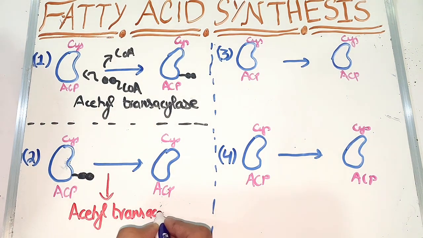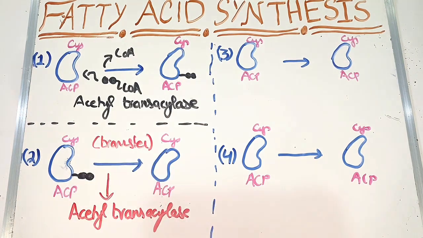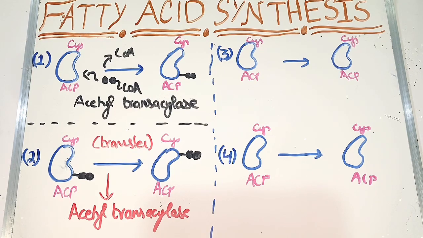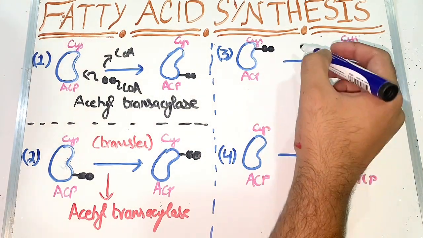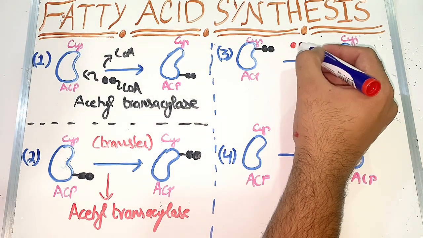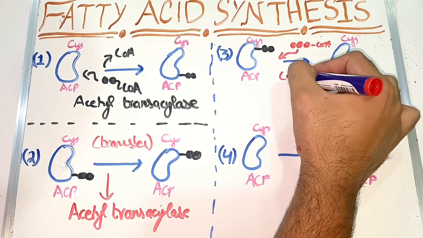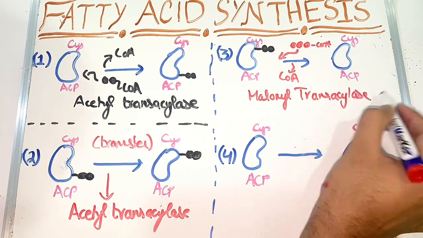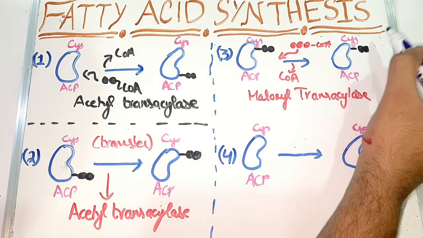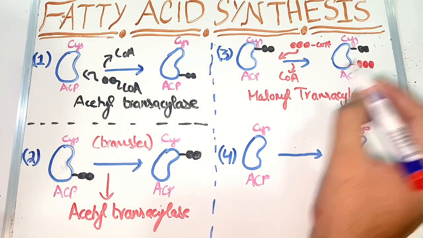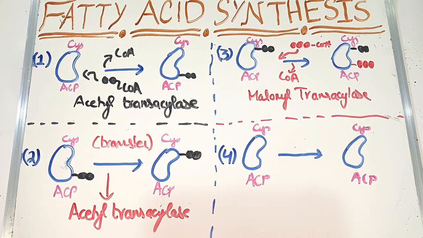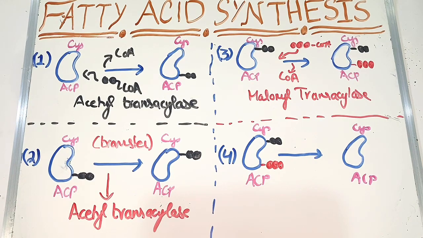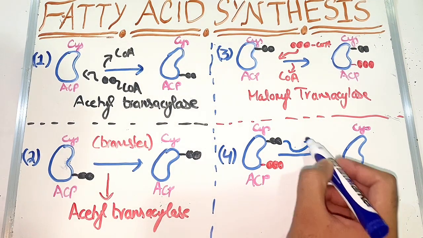Now in the second reaction, two carbons from ACP will get transferred to the cysteine part by the help of enzyme called acetyl transacylase. Again same enzyme. In the third reaction, as we know that the two carbons are on cysteine, the malonyl CoA will come in and release CoA and add up into the ACP with the help of enzyme malonyl transacylase. So the enzymes are same till now.